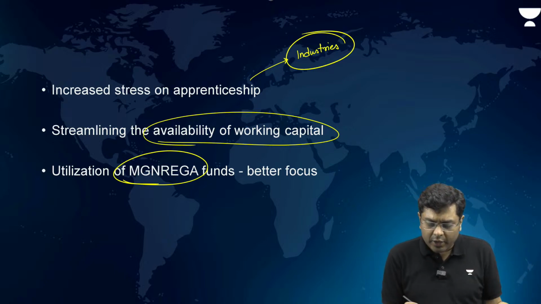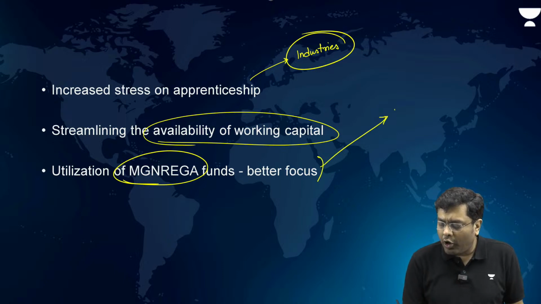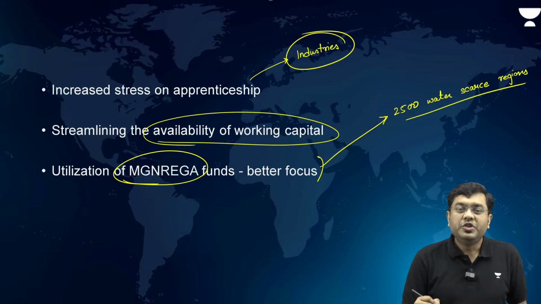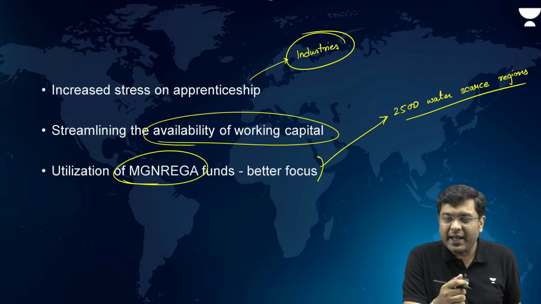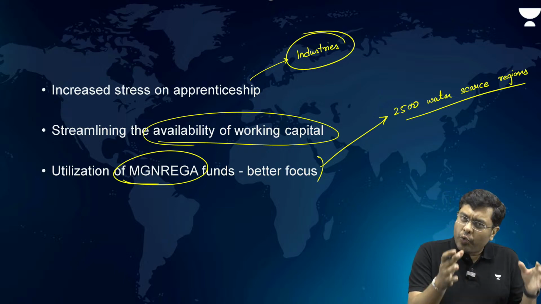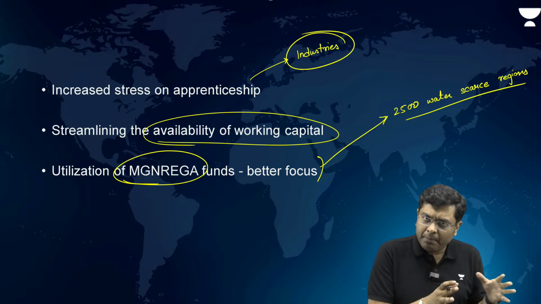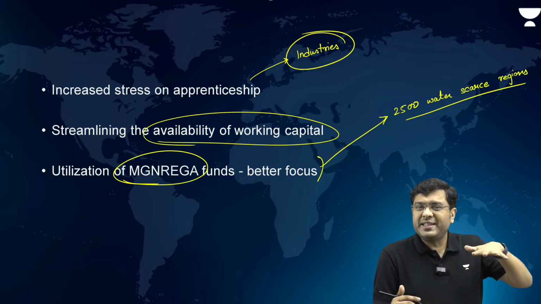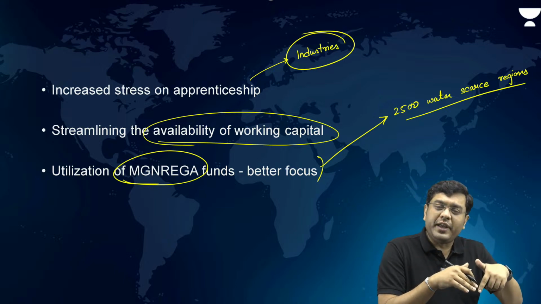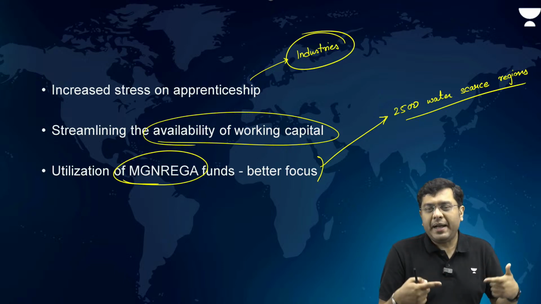What this article argues is that rather than that, focus on 2,500 water scarce districts, and generate MGNREGA activities like rainwater harvesting and sustainable agriculture, so that while this will create jobs from MGNREGA, at the same time it will bring about social upliftment to such an extent that people living in those areas will also end up benefiting.